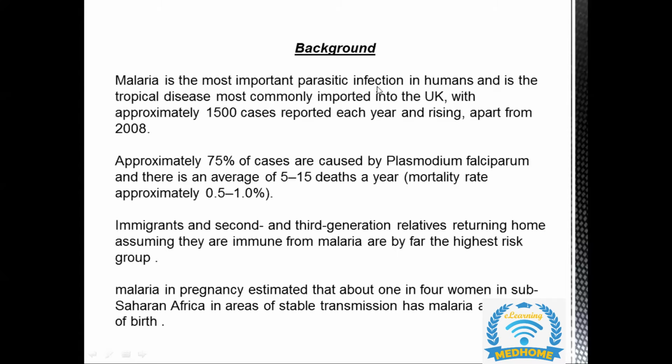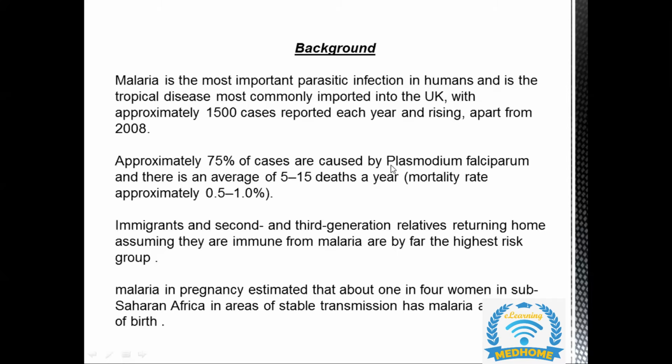The most common and most dangerous species is Plasmodium falciparum. It is more common in areas of Africa, at an estimated rate of about 1 in 4 women in sub-Saharan Africa in areas of stable transmission having malaria at the time of birth as well.